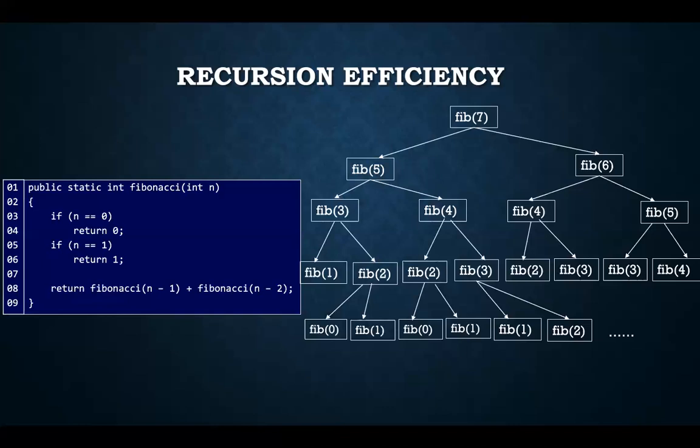The second point about recursion and efficiency is that some recursive algorithms are inherently inefficient, just like what we talked about with the Fibonacci sequence problem. If we want to use recursion to solve this problem, it's very inefficient.